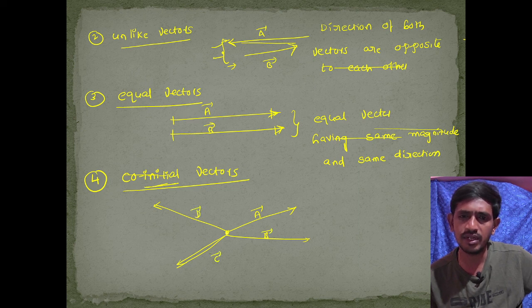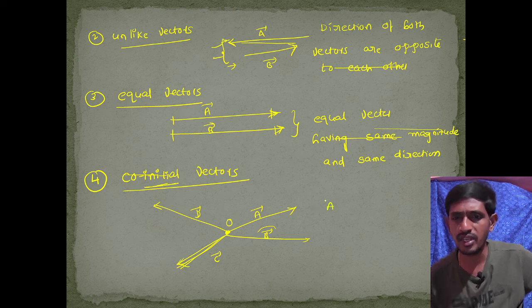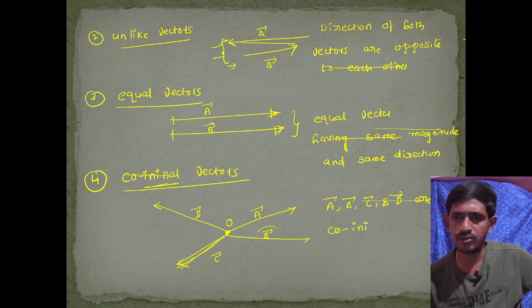All of them start from O. Therefore, a bar, b bar, c bar and d vector are called co-initial vectors.